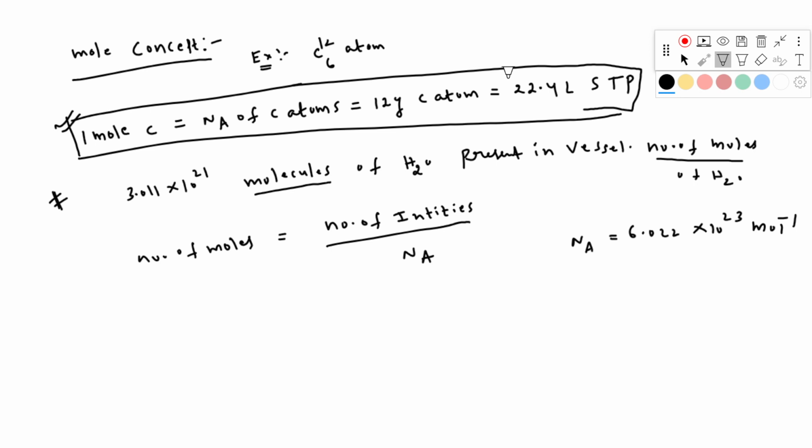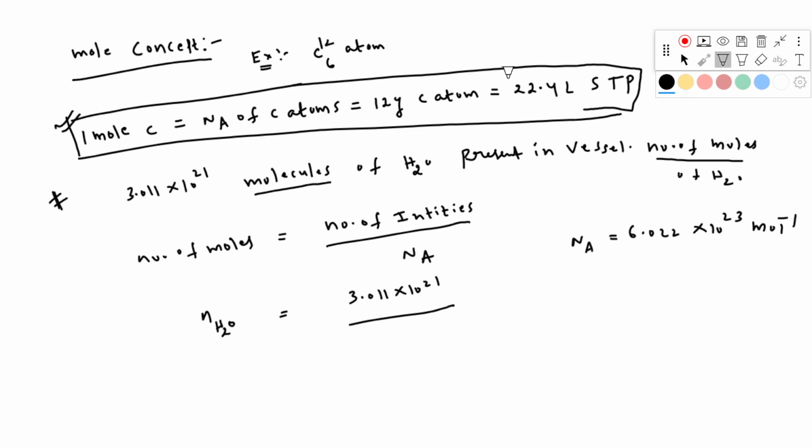Right. So now according to the question, I have to solve for the number of moles of water. Here n represents the number of moles. The number of moles of water equals the number of molecules of water present in the vessel, 3.011 into 10 to the power of 21. These are the number of molecules, no units, over Avogadro number. For simple calculation, I am writing this as 3.